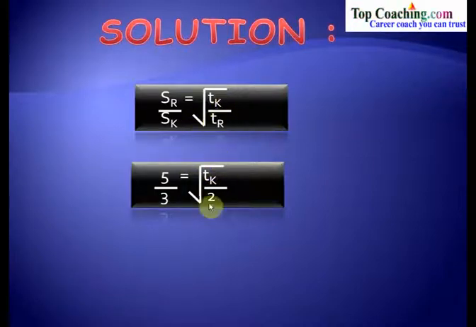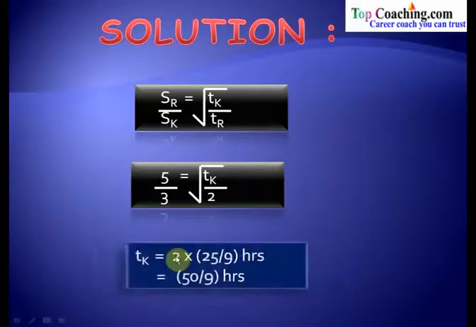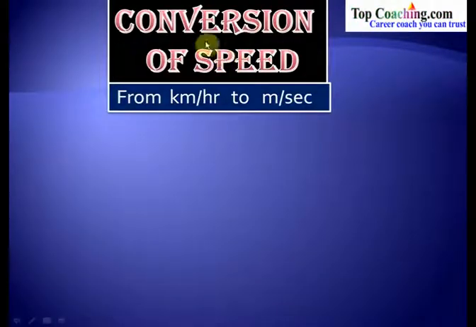The time taken by Ramesh is 2 hours. This further gives TK equal to 2 into 25 by 9 hours, or equal to 50 by 9 hours. Thus the time taken by Karthik to go from Hudson Circle to Shishapuram is 50 by 9 hours. And so simply using the formula for this special case, we have solved this problem. So you see, in objective problems, if such a type of problem appears, directly use this result to get the answer very quickly.